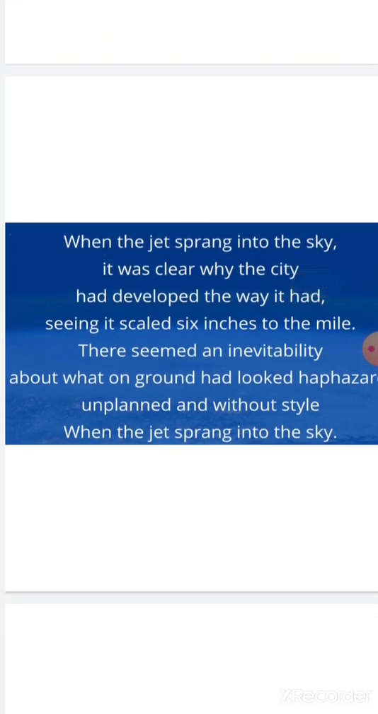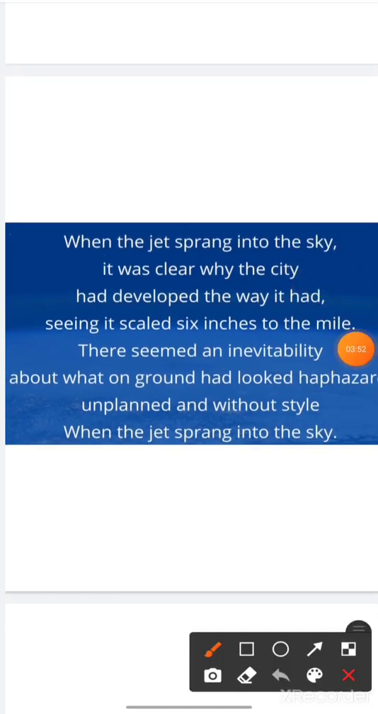Let's read the first paragraph. When the jet sprang into the sky, it was clear why the city had developed the way it had. Seeing it scale 6 inches to the mile, there seemed an inevitability about what on ground had looked haphazard, unplanned and without style when the jet sprang into the sky. Now, let me comprehend this for you. It's an easy poem. Once you understand it, you will figure out what the poet is trying to say.